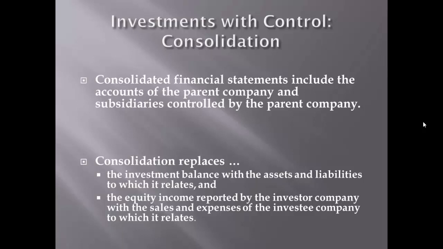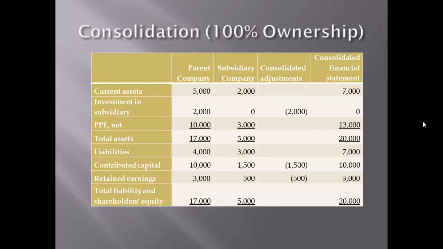For example, current assets is 5,000 for the parent company and 2,000 for the subsidiary. We combine the current assets of the parent company and subsidiary company in the consolidated financial statement and we report 7,000. Note that the investment account on the balance sheet of the parent company, which is 2,000, as well as the subsidiary equity accounts, 1,500 contributed capital and retained earnings of 500, are all eliminated.